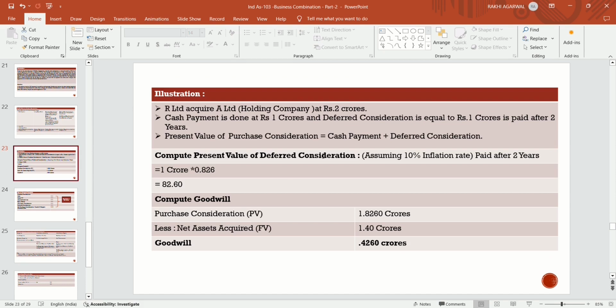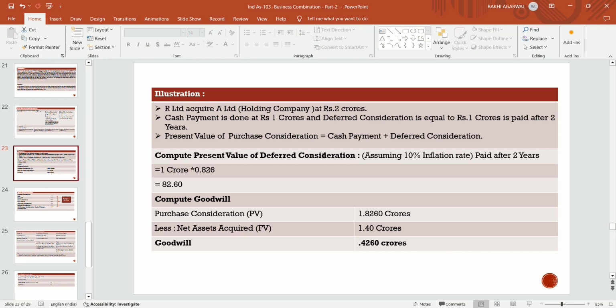Now, an illustration. Suppose R Limited acquires A Limited, that is the holding company, at rupees 2 crores. Cash payment is 1 crore today, and deferred consideration of 1 crore is to be paid in future after 2 years. So how will we recognize that? We will take the cash payment of 1 crore as purchase consideration, plus the present value of the deferred consideration, which we will pay in future. Now we will compute the present value of the deferred consideration, which is paid after 2 years.